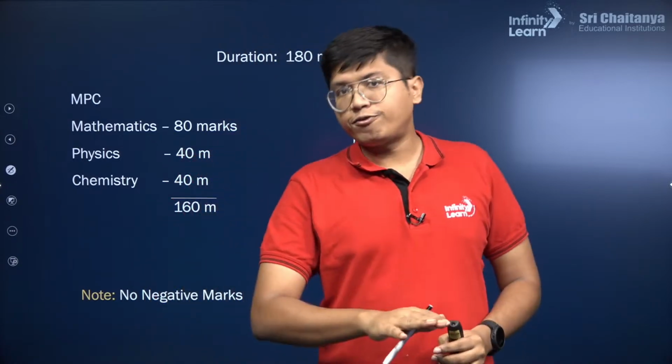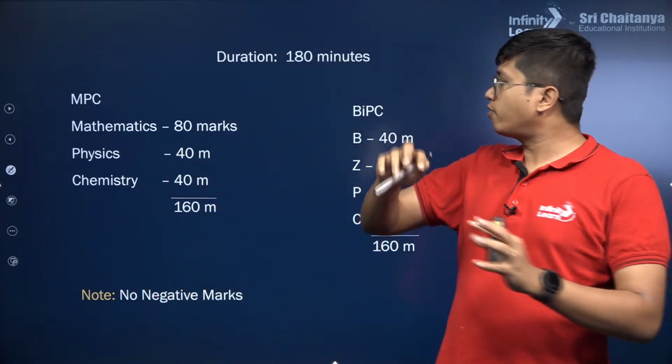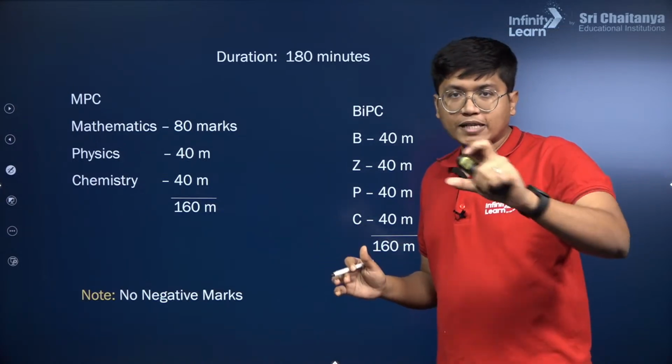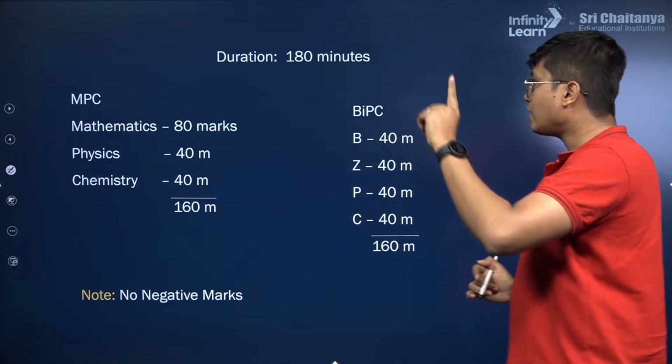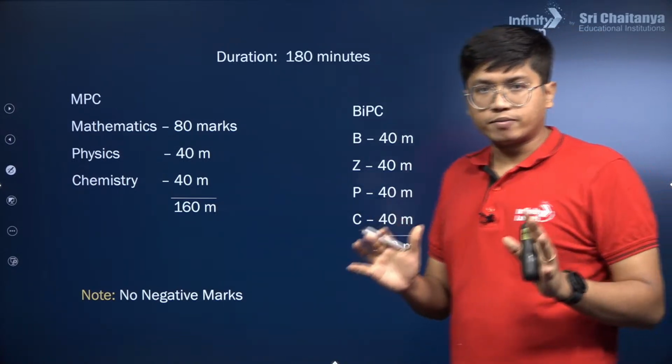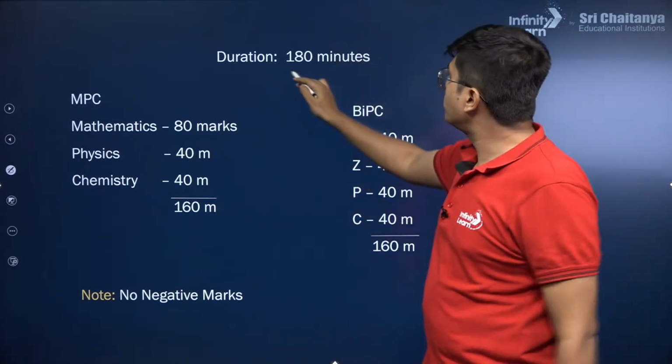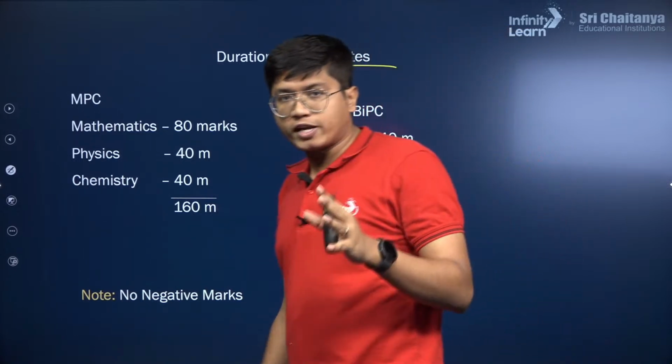So there's a bit of difference from JEE Mains, both in terms of the paper pattern, and there are even places where the syllabus changes. Okay, we'll talk about that as well. So firstly, about the paper pattern, the duration is same as your JEE Main. It's 180 minutes, which means it's 3 hours long.